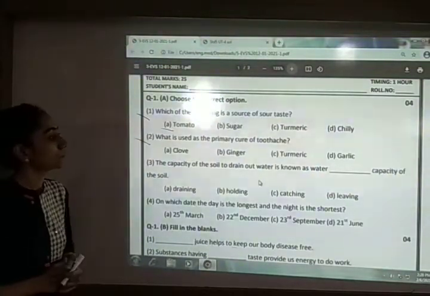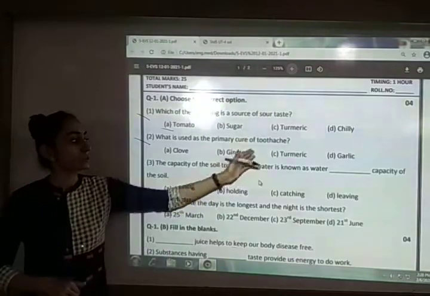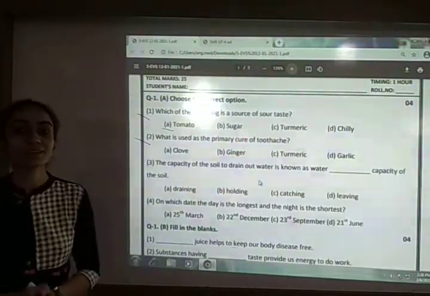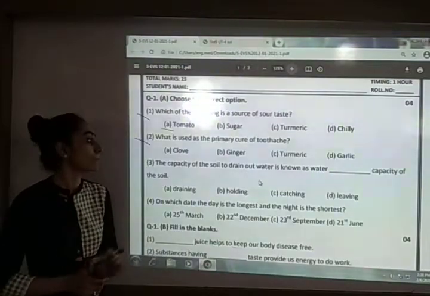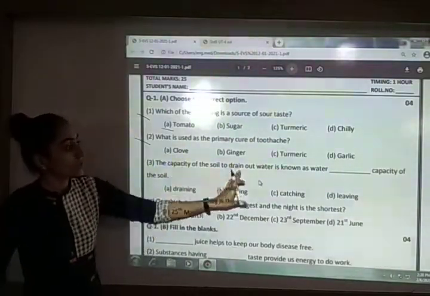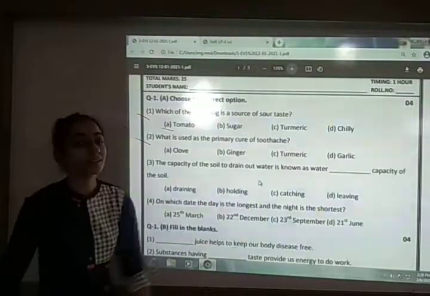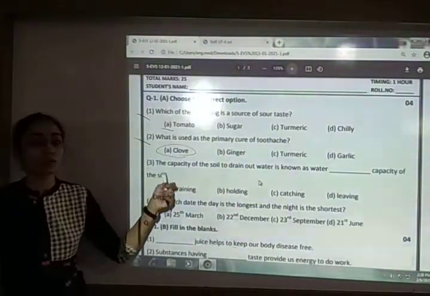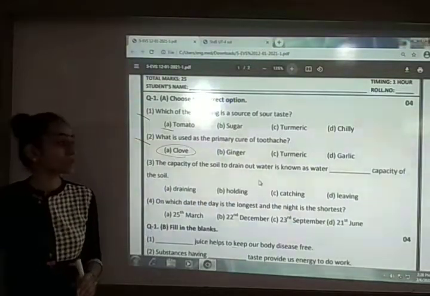Next is, what is used as the primary cure for toothache? Which spice are we using as the primary cure for toothache? The options are clove, ginger, turmeric or garlic. So here your answer is option A, that is clove. We are using clove as the primary cure for toothache.